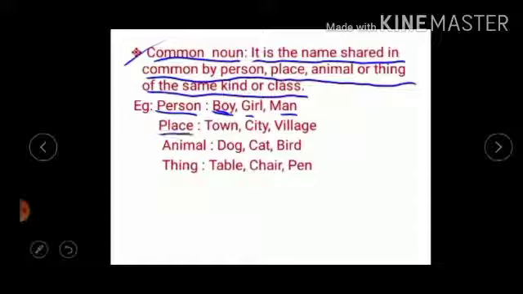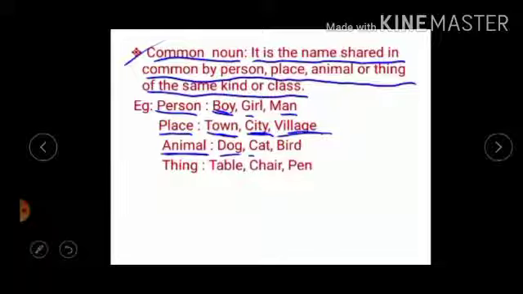Then name of a common place: town, city, village, country, etc. Yes, listen here. If we are going to mention a town's name, that name shows a proper noun, but here commonly we have written town, so that's why the word town is a common noun here, as well as city, village, country also common nouns. Okay.